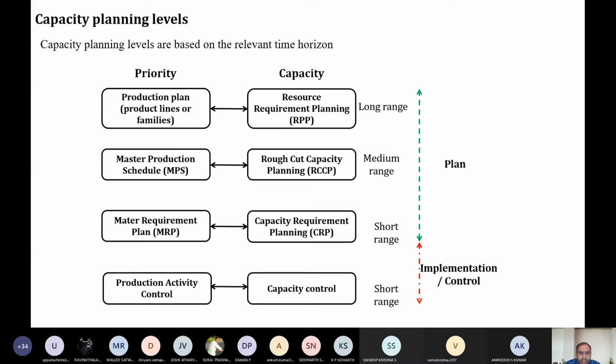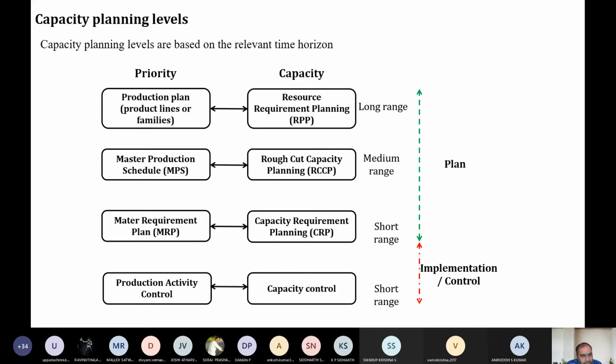We have more than one year of time available. So when the company has a long time to prepare, or say for example, for installing a nuclear power plant or a dam, to construct all these things, a lot of resource requirement planning has to be done. But this is just a rough estimate, a blind prediction.